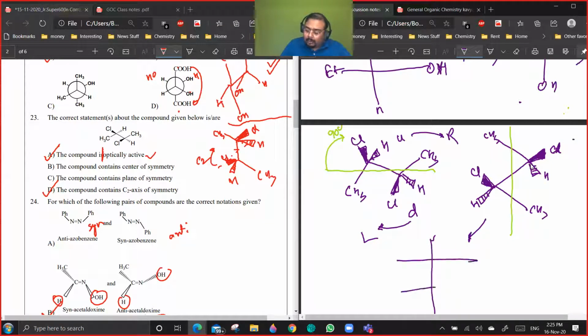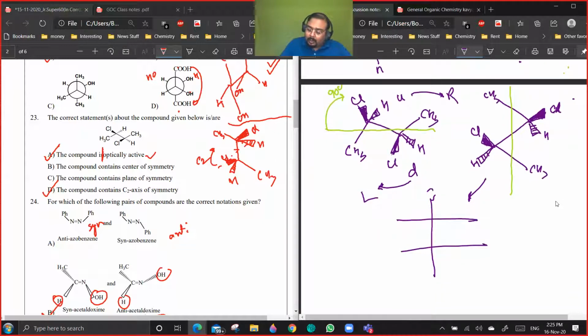I draw a vertical line. Okay, I place all the parent chain along that. Now, the dash bond will remain on the same side as the original. See here hydrogen is on left, so here also the hydrogen will be on left. Here hydrogen is on right, hydrogen will be on right. The solid wedge will reverse its position. So here it is right side, so here it will become left side. Here it is left side, so it will become right side.